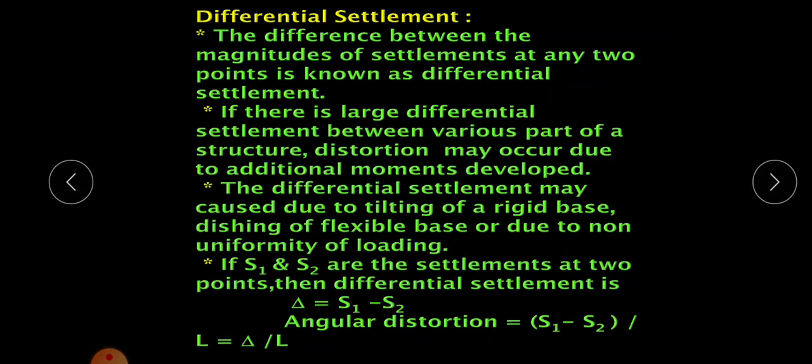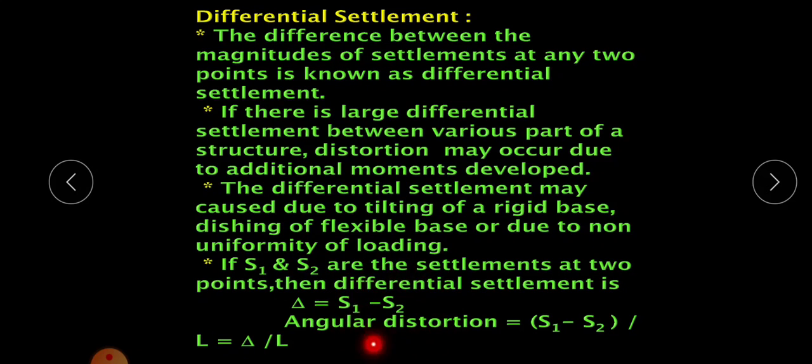If S1 and S2 are the settlements at two points, that is, for the first point of the building the settlement is S1 and the last point is S2, then the differential settlement delta is equal to S1 minus S2. Then it is expressed in terms of angular distortion.